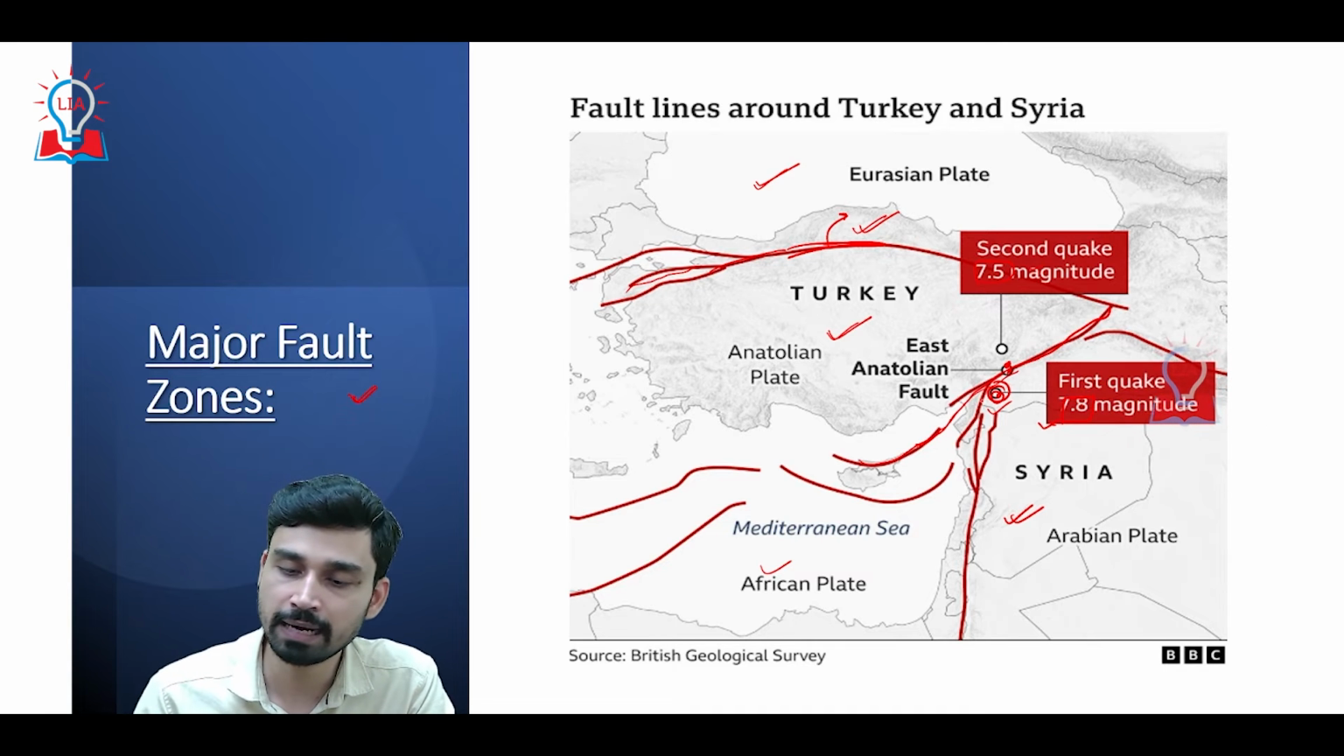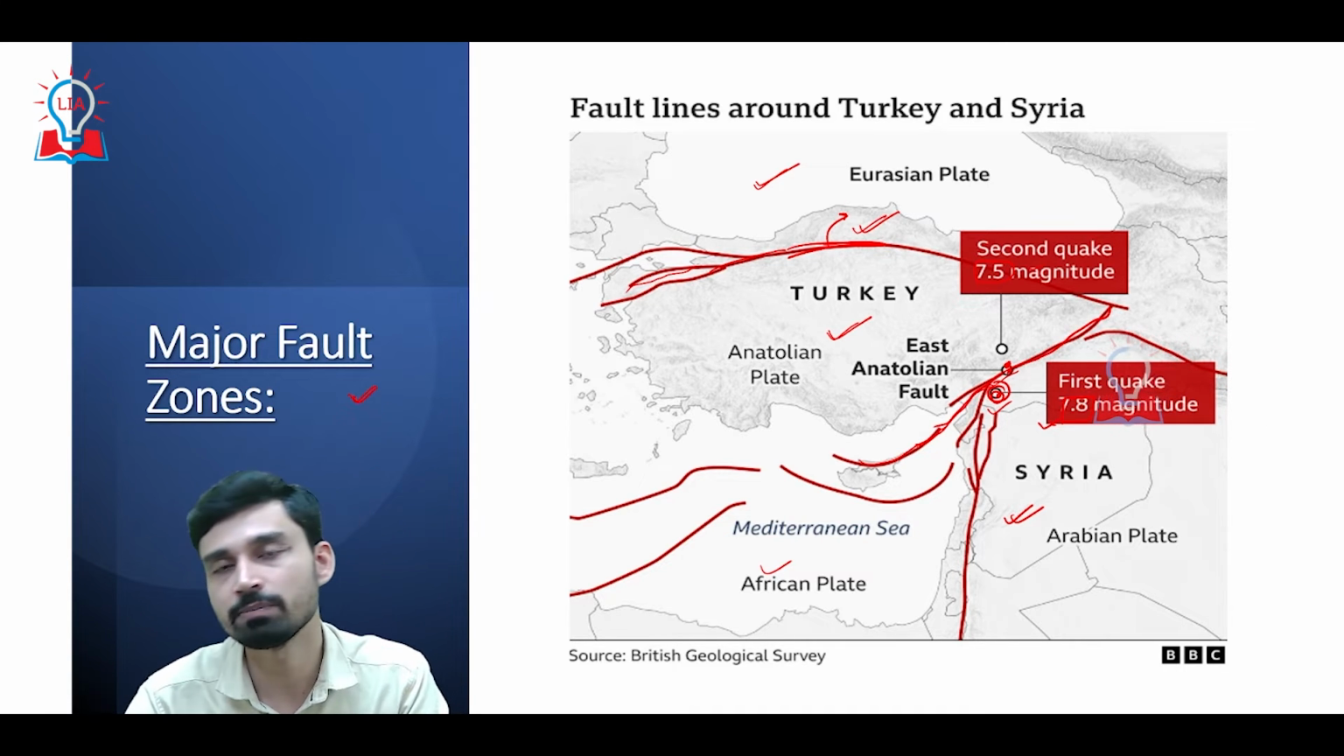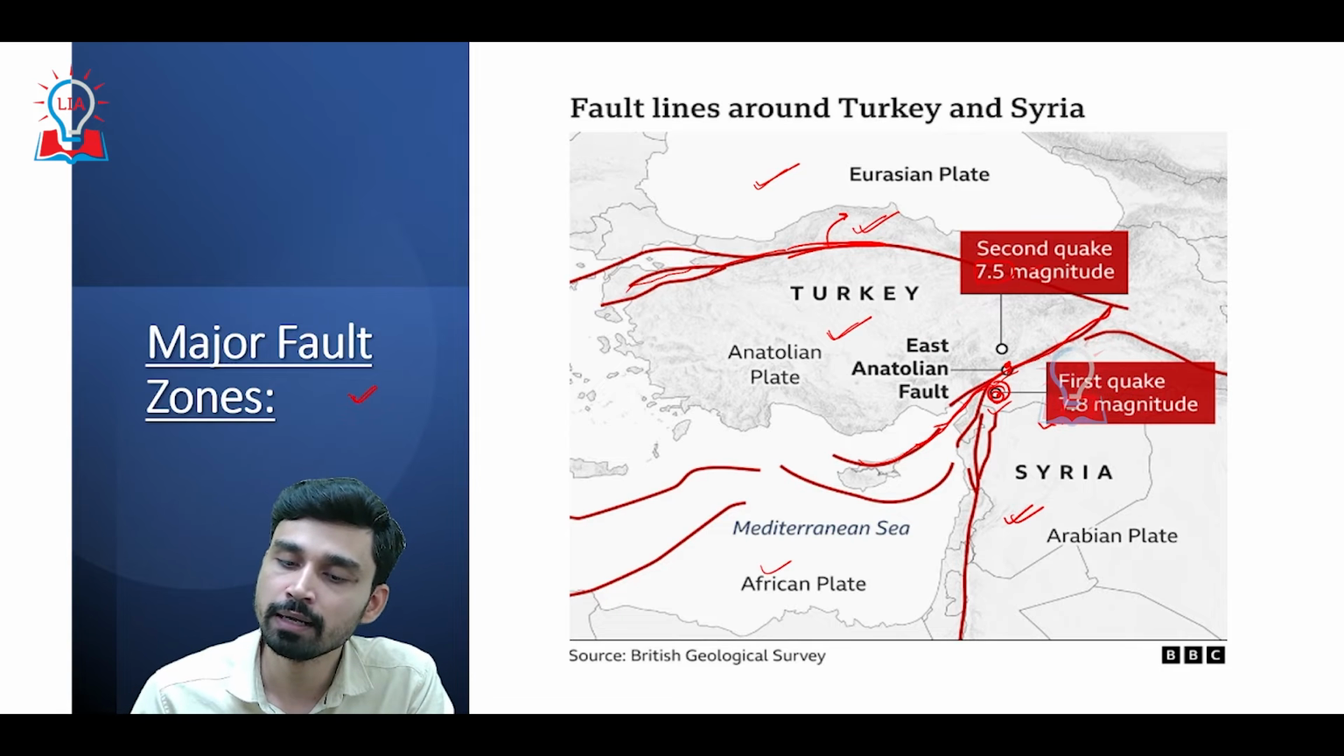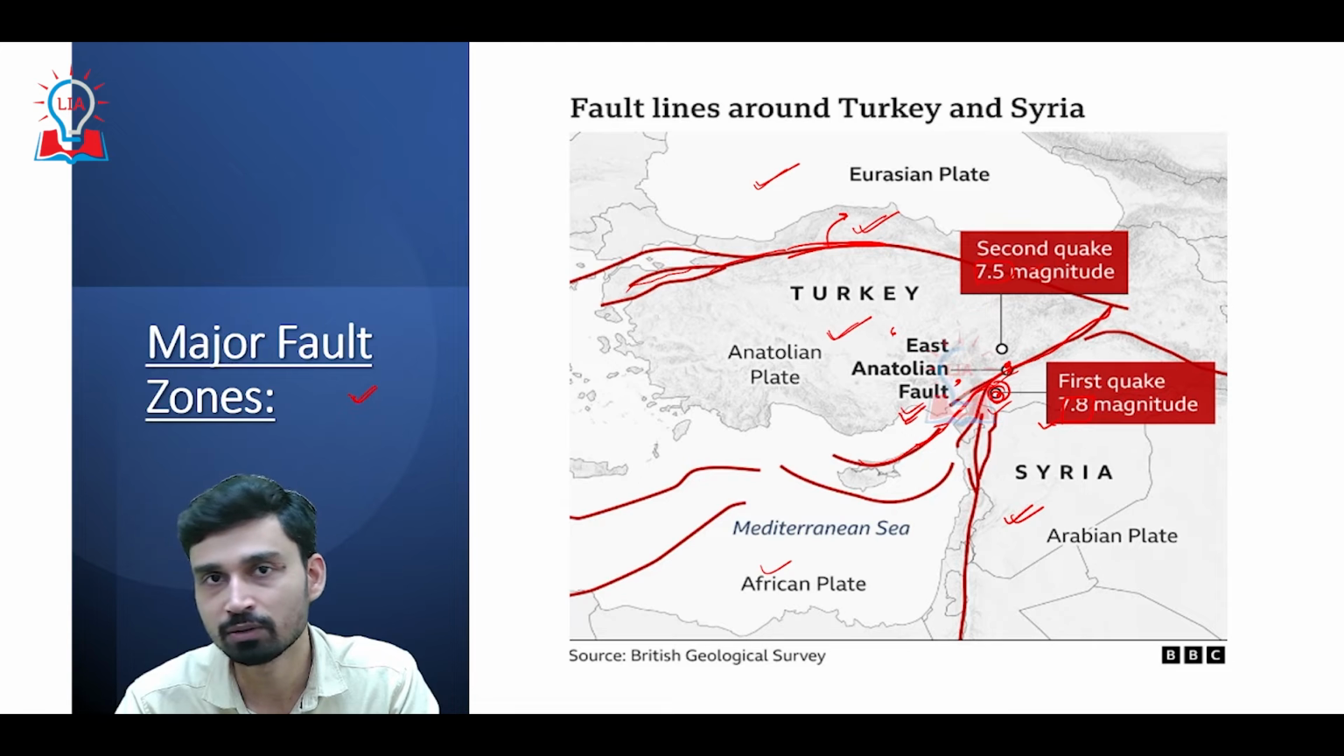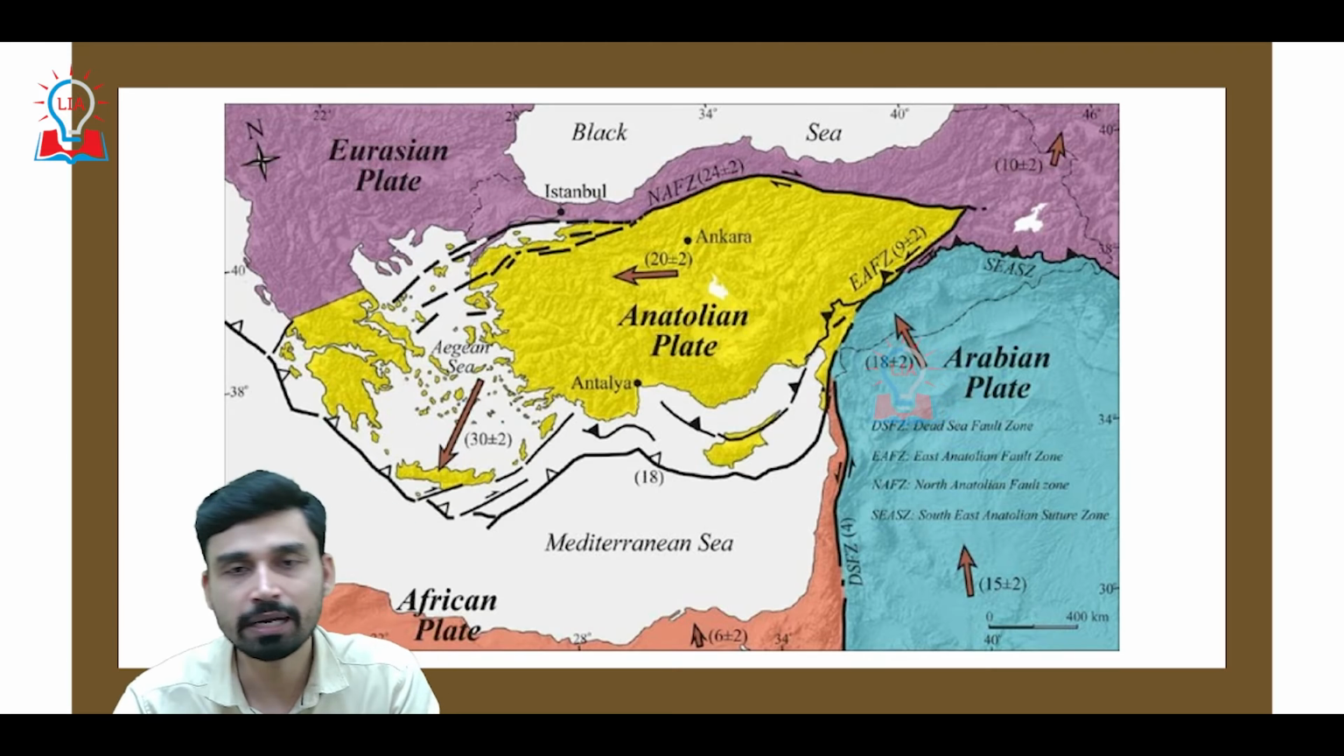That means what we can understand is that the major seismic disturbance, the major tectonic disturbance that is going on, which is responsible for Turkey's earthquake, is occurring around the East Anatolian fault. Now let us try to understand this in more detail, what exactly is happening.